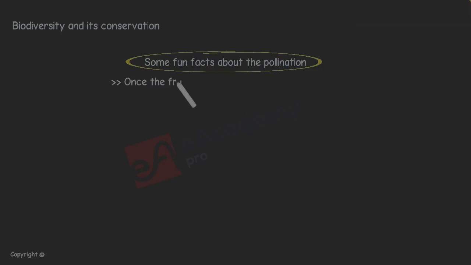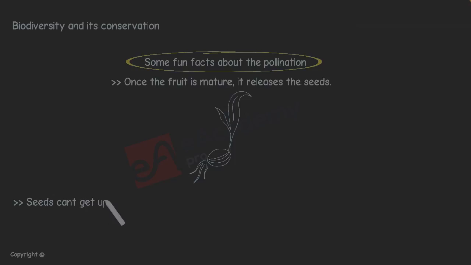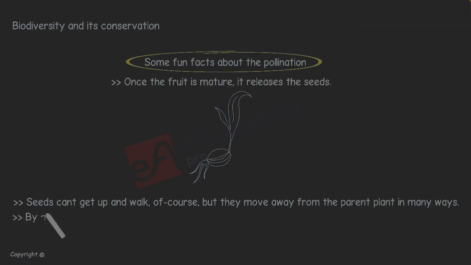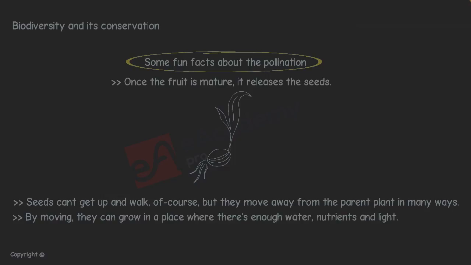Number 3. Once the fruit is matured, it releases the seeds. The seeds land on the soil and create new plants. Number 4. Seeds can't get up and walk, of course, but they move away from the parent plant in many ways. By moving, they can grow in a place where there's enough water, nutrients, and light.